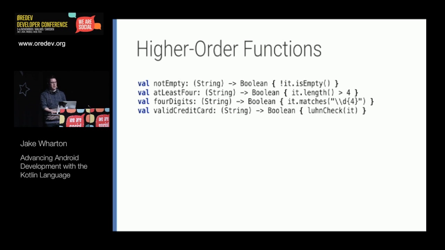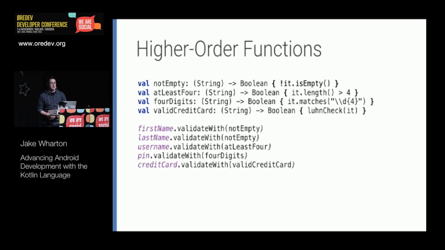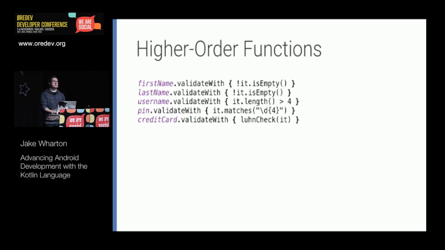And so earlier on, I talked about the code as data. And so here was our code. And so we could now, with these higher order functions, we know how to use that. So we could have a method on text view that does the validation for us. And then we can pass these functions into that method and allow it to do validation as someone's editing an edit text.